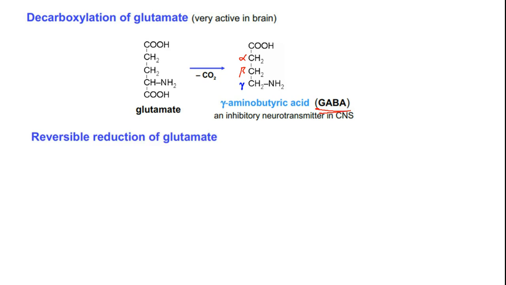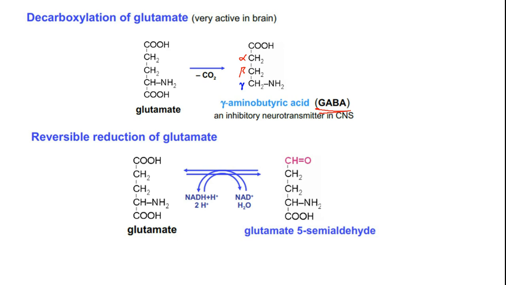Reversible reduction of glutamate. Now let's see this. Glutamate undergoes a specific biochemical reaction where the carboxylic group at the gamma position gets reduced to aldehyde. So this will act as an intermediate, because this is an aldehyde group, and here an amine group is there. Let's see what happens if these two react with each other, it will form an imine. Okay, so if you ring close this reaction,